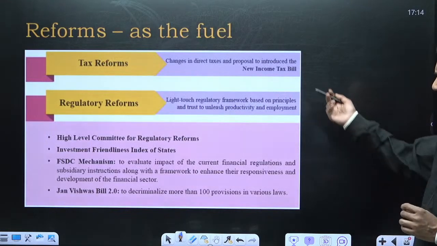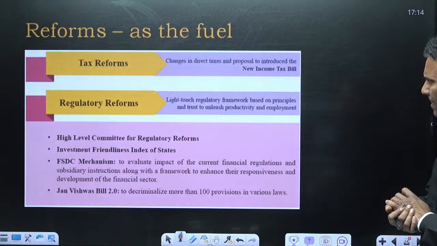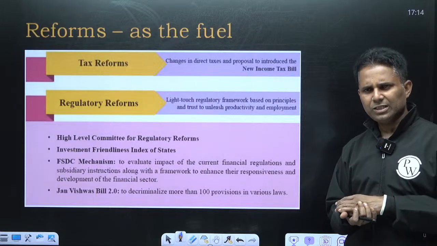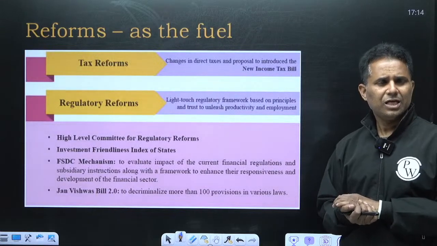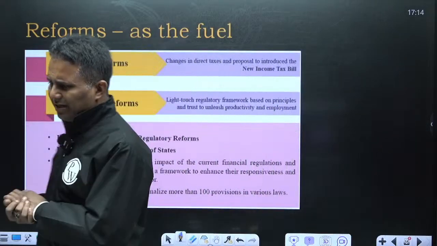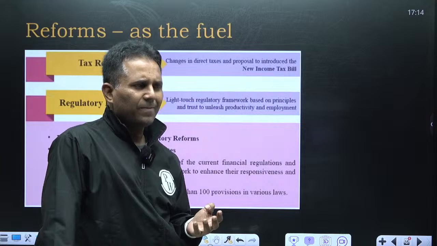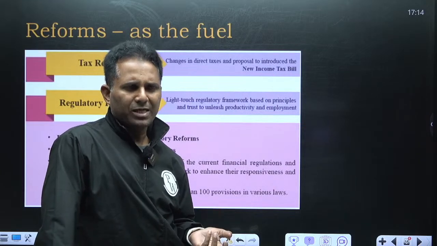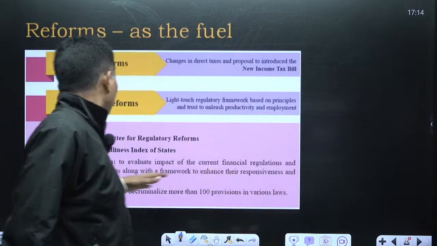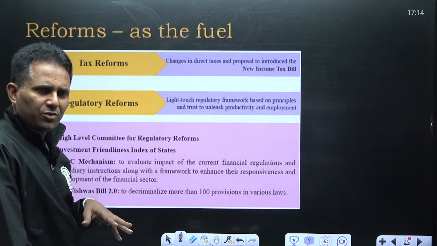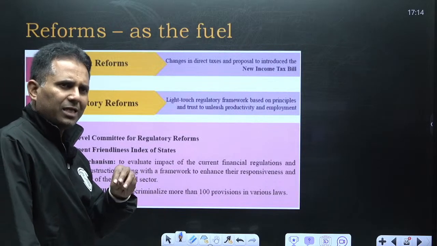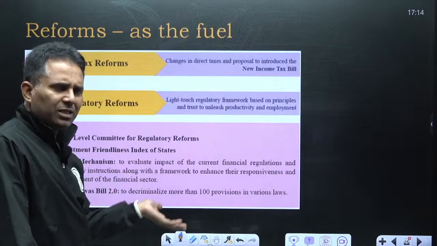Tax reforms, we have already discussed, new income tax bill will come. And to drive growth, the economic survey also suggested that we should bring certain regulatory reforms. In India, of course, there are a lot of procedures, but these are ambiguous and complicated. So as per the suggestion of the economic survey, government will constitute a high-level committee for regulatory reforms. The compliance and procedure aspects, government wants to simplify. And you will see that government has done this in the past also.